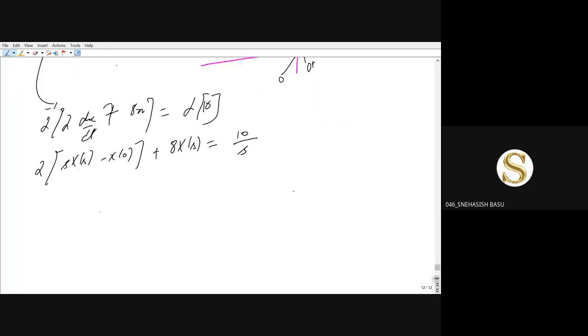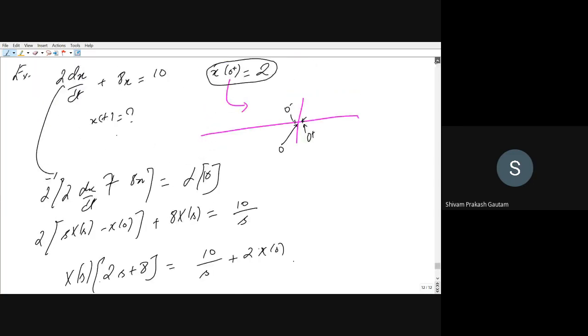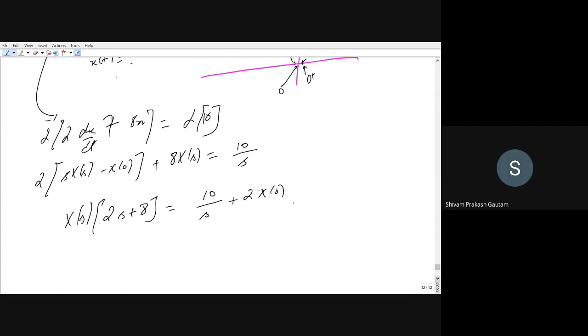Okay, now you have to take X(s) as common. If you take it as common, this will be equal to (2s plus 8) X(s) equal to 10 by s plus 2 into x of 0. And what is x of 0? x of 0 is given as 2. I can substitute here, so this will be equal to 10 by s plus 2 into 2, that is 4.